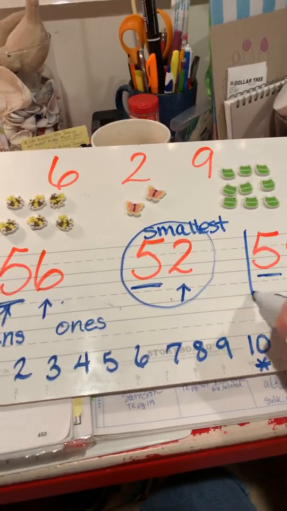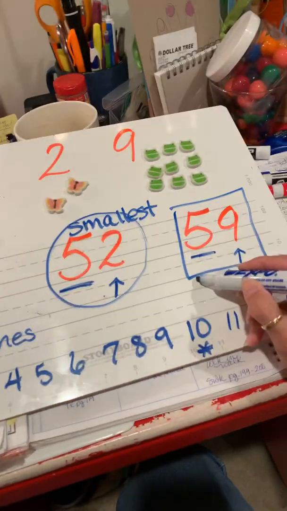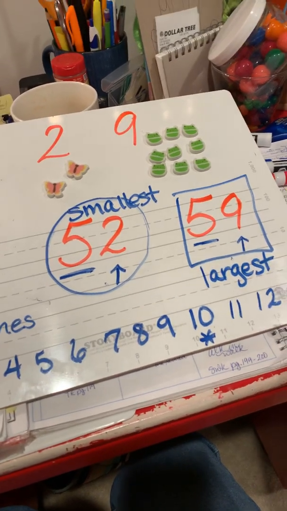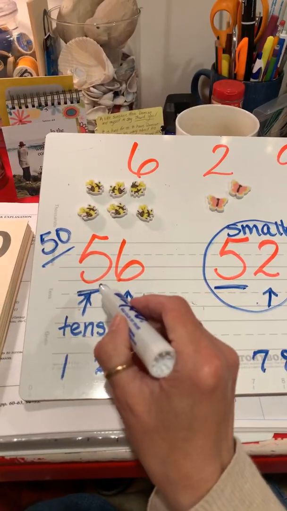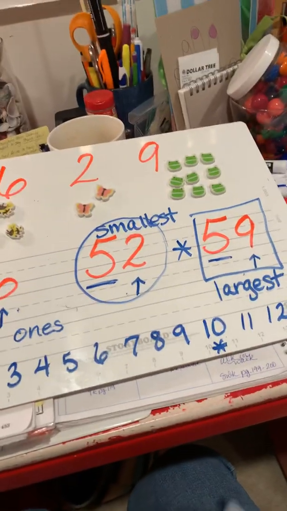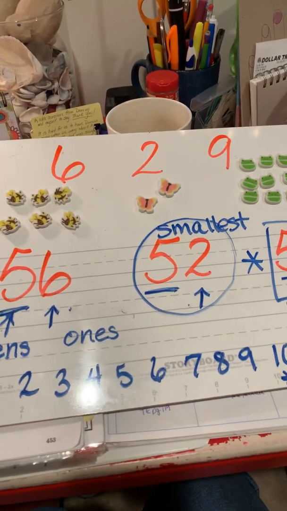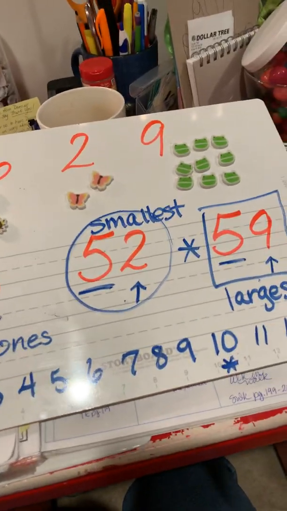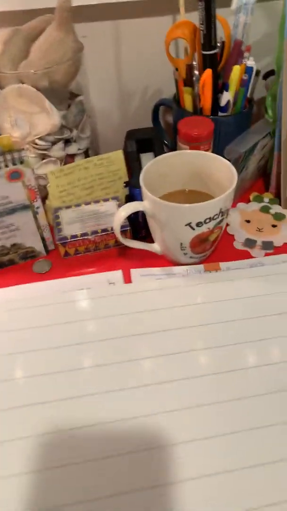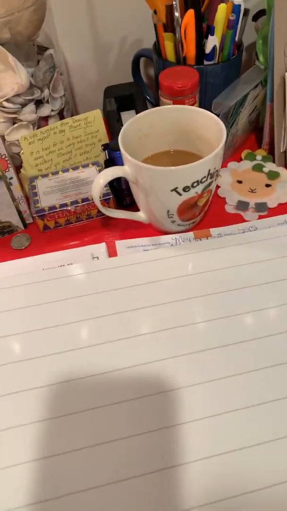This one is the largest. And which one goes in the middle? This one does. Yep, and it would go boom right there. Okay, so looking at numbers, you can play with them and you can put them in different order. So I'm going to move this one out of my way and I'm going to bring in my other board. All right, so let's do this again.